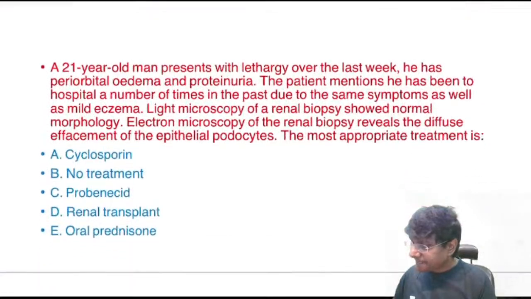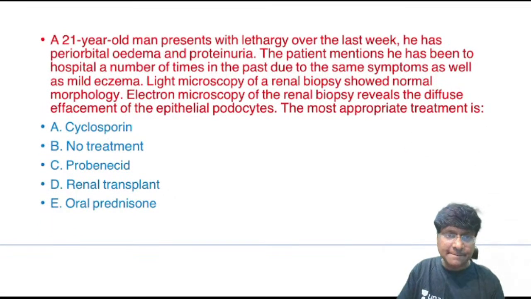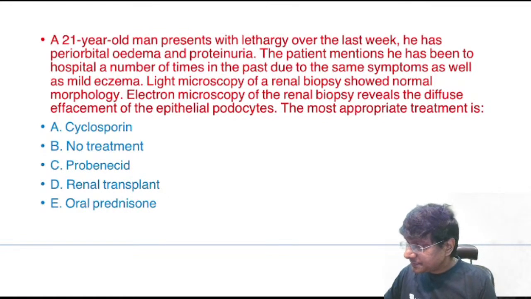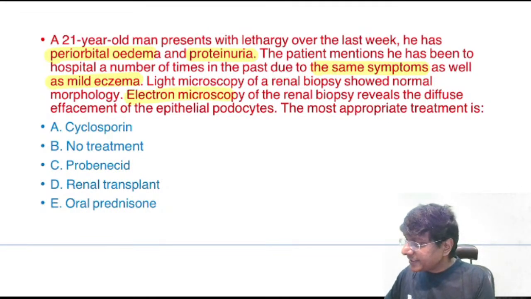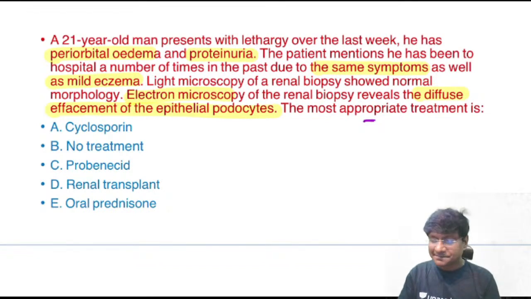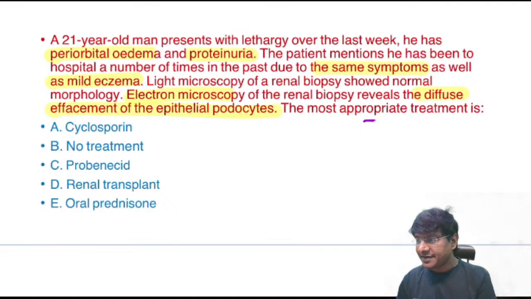Now, you see this question. A 21-year-old man presents with lethargy over the last week. He has periorbital edema and proteinuria. The patient mentions he has been to hospital a number of times in the past for the same symptoms as well as mild eczema. Light microscopy of renal biopsy showed normal morphology. Electron microscopy revealed diffuse effacement of the epithelial podocytes. What is the most appropriate treatment in this patient? Anyone want to make a quick attempt at this question?